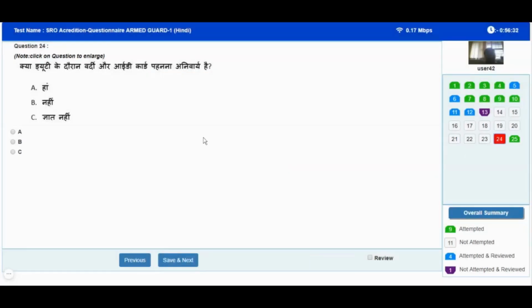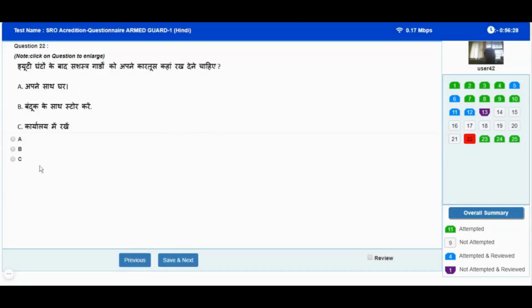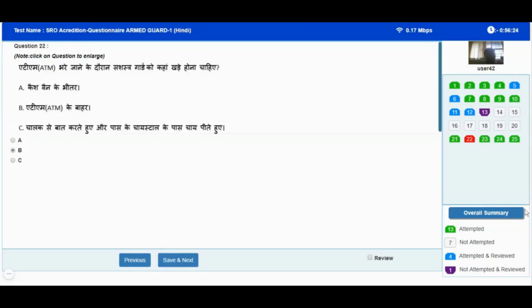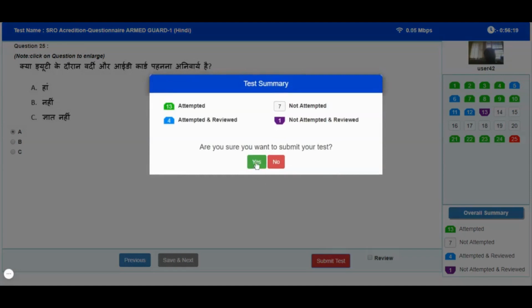Once you click on yes button, your exam will get submitted and you will not be allowed to continue your exam again. So before you click on submit button and click on yes, please make sure that you have attempted all the questions which were supposed to be attempted by you.